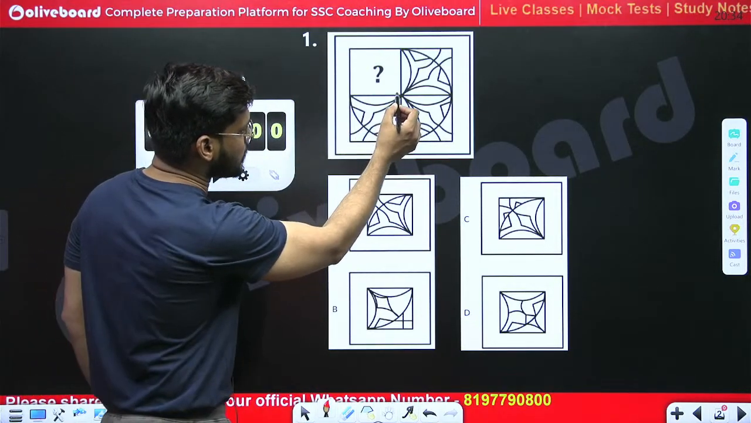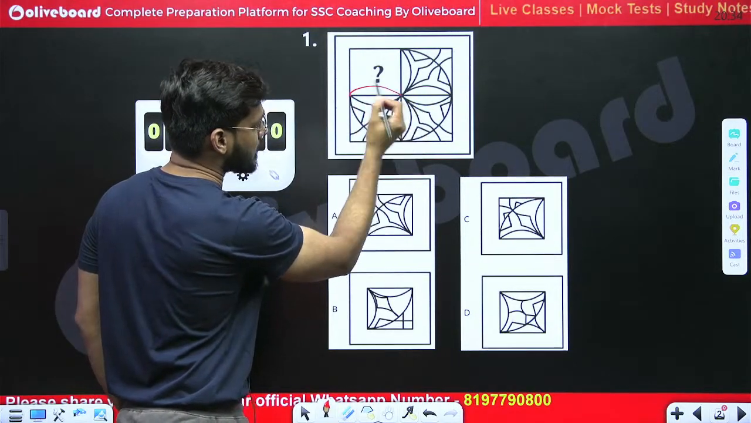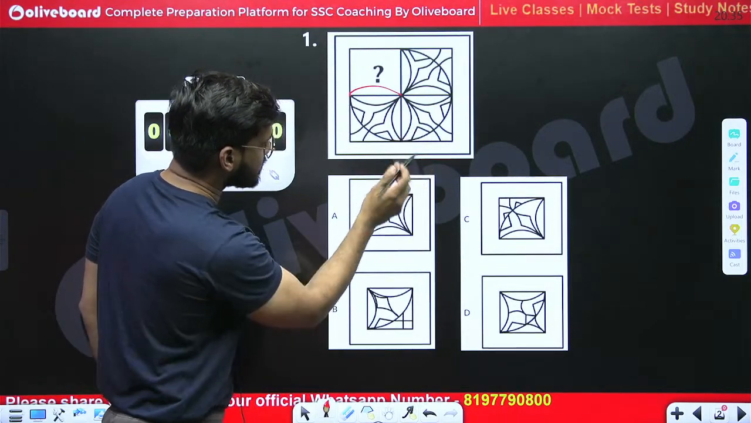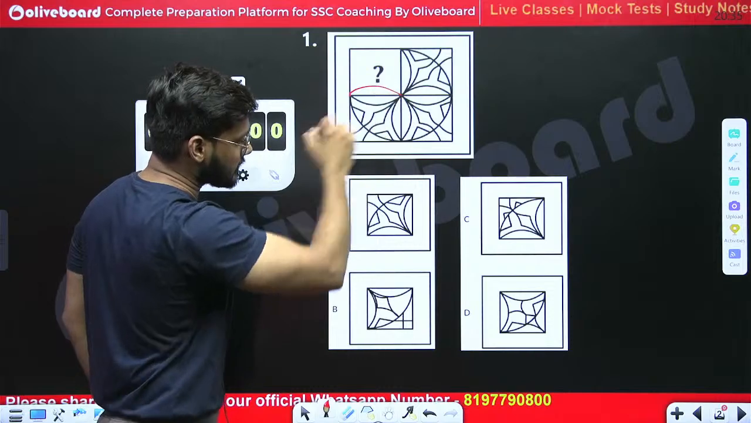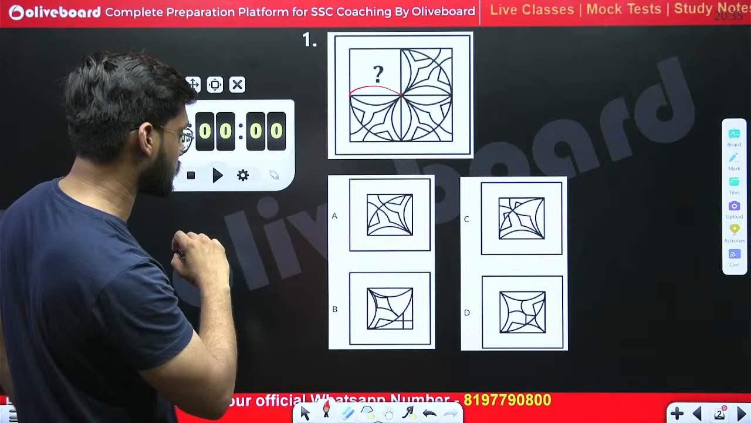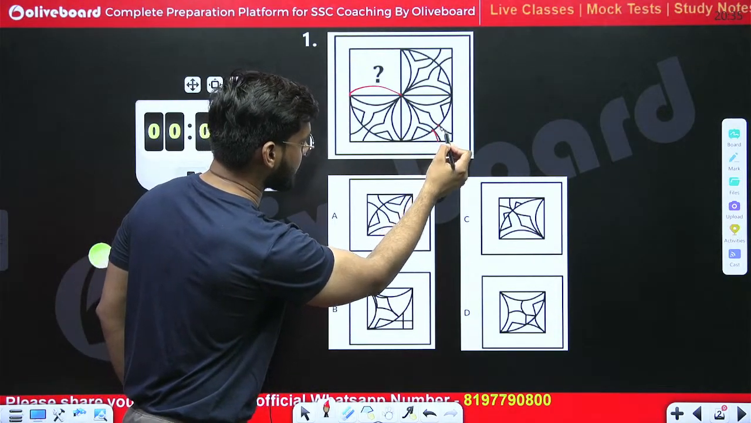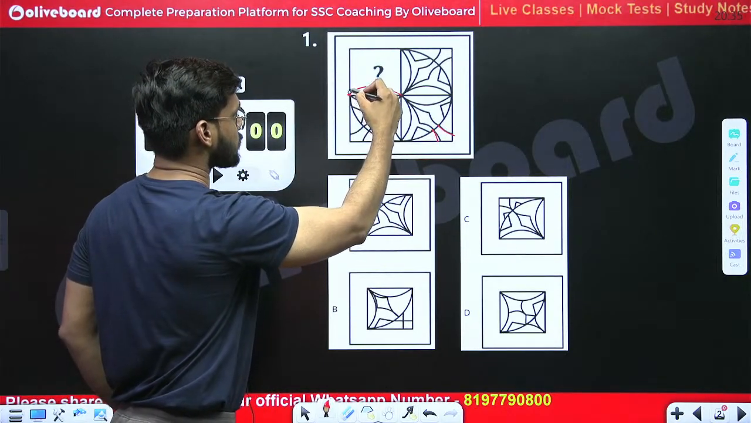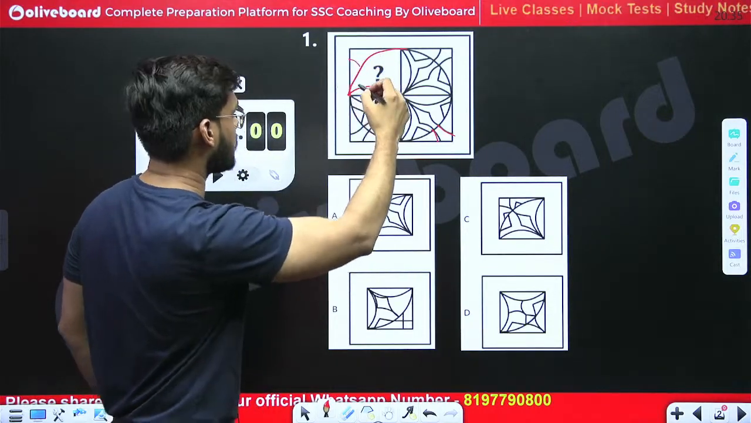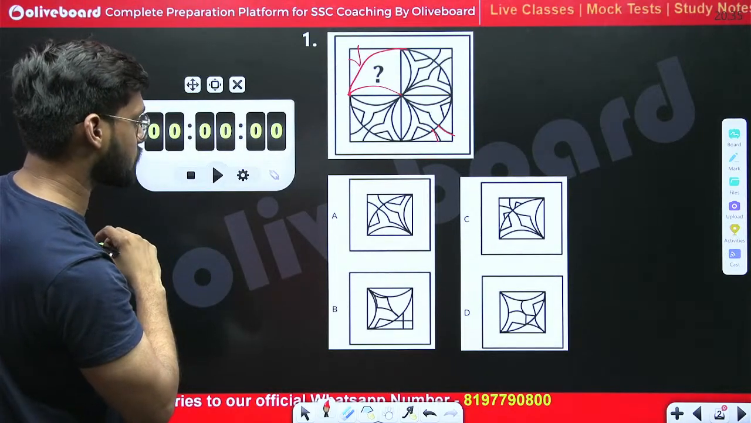First of all, we need to complete this leaf kind of figure here, like this. And if we see the options, the way this arrow is going, in the similar way this arrow should go like this. So let's eliminate the options. We should complete the circle. First of all, the circle would be completed like this, and then we will have one like this and one like this. So this should match with which option?